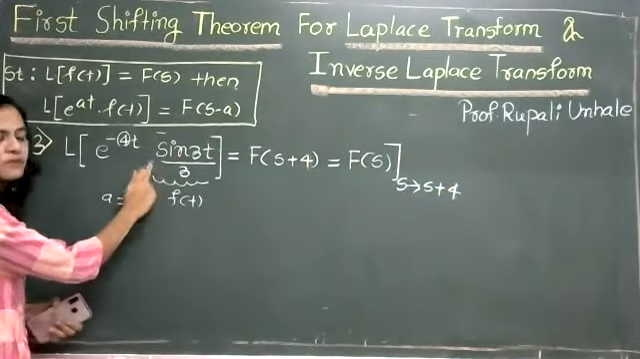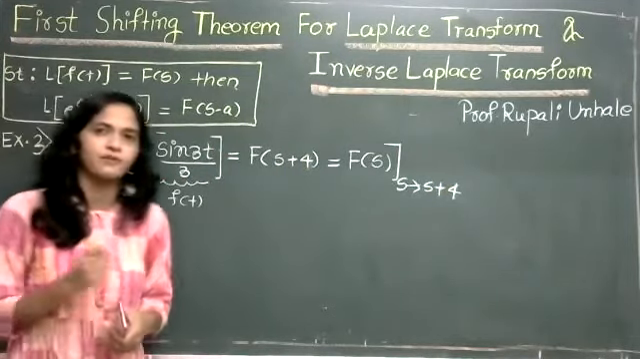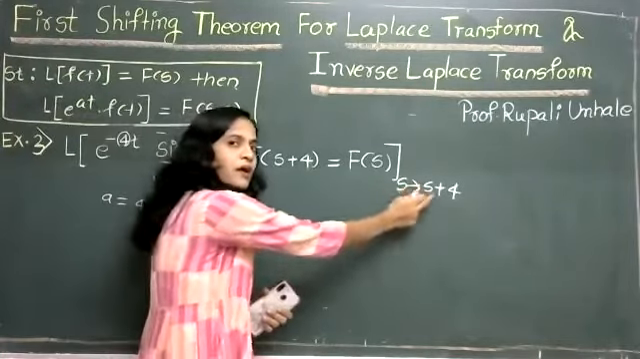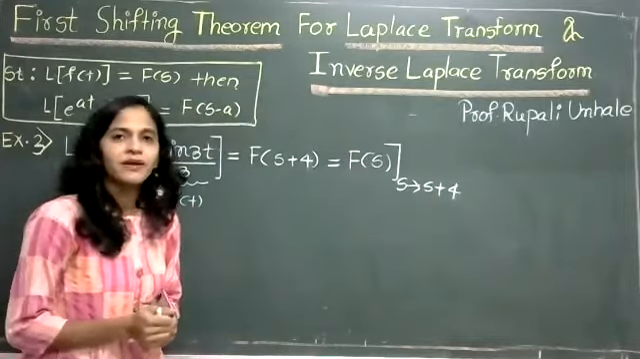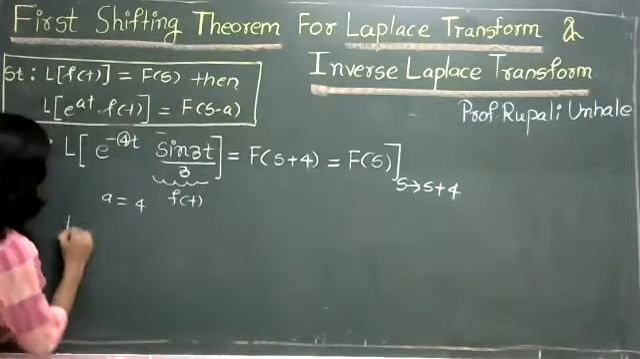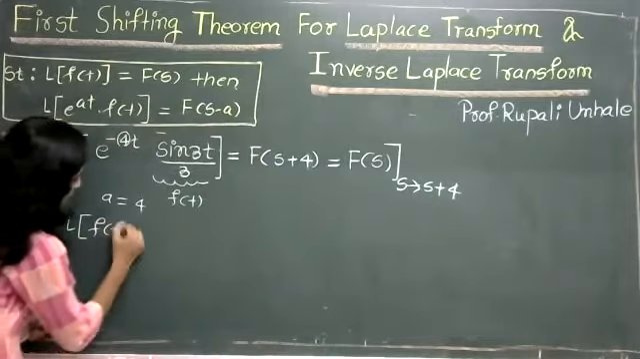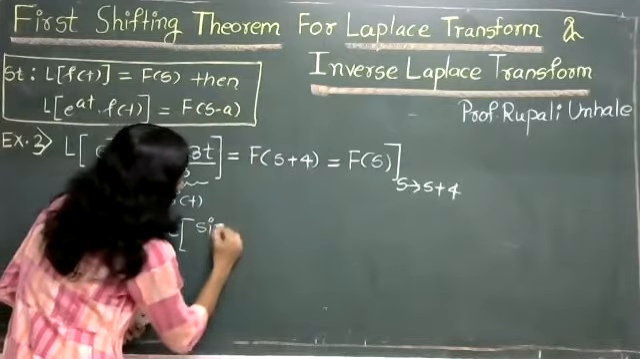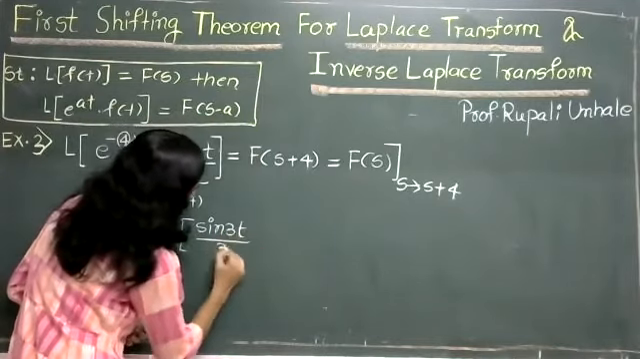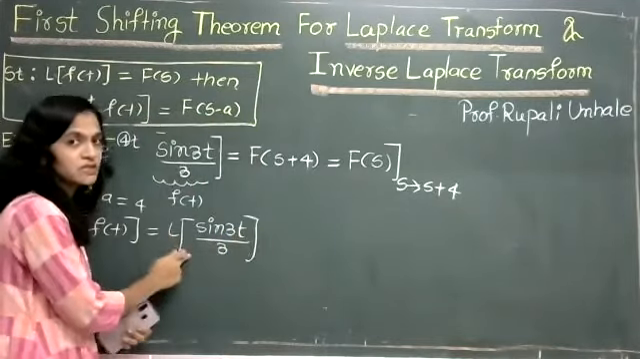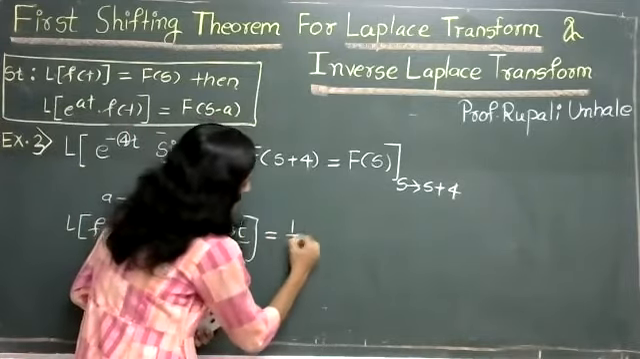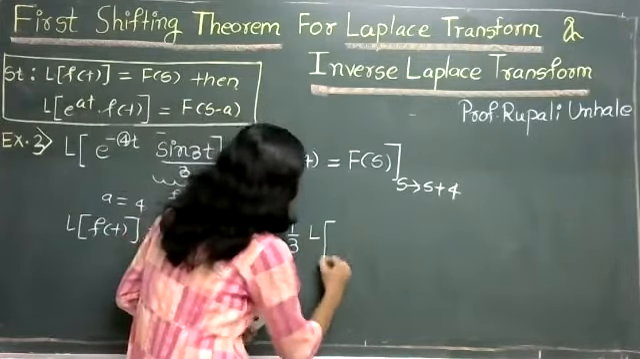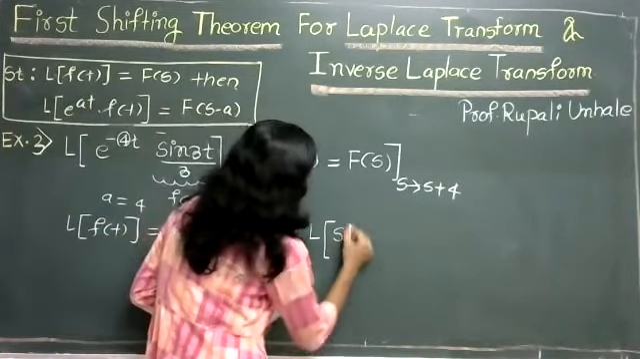So using this f(t), first we will find the value of F(s). And after finding F(s), just replace s by what? s plus 4. So that is our required answer. So let's find out. Laplace of f(t), so Laplace of sine 3t upon 3. Here 1 by 3 is a constant. So using the linearity property, you can take the constant outside. What remains here? Laplace of sine 3t.